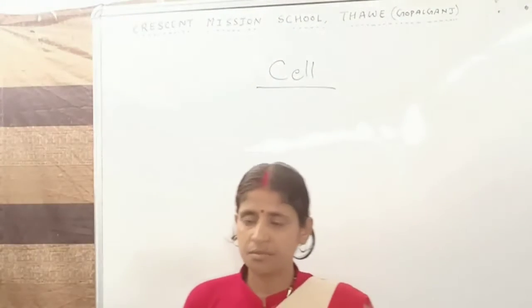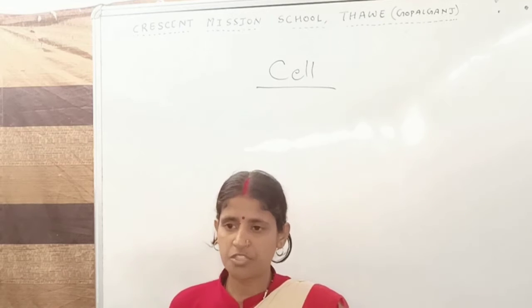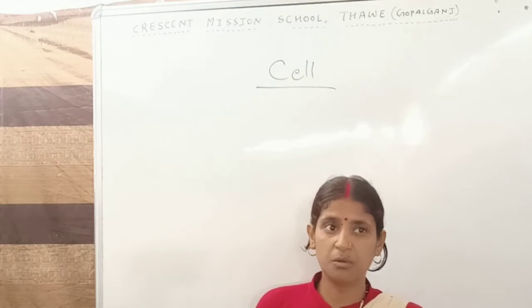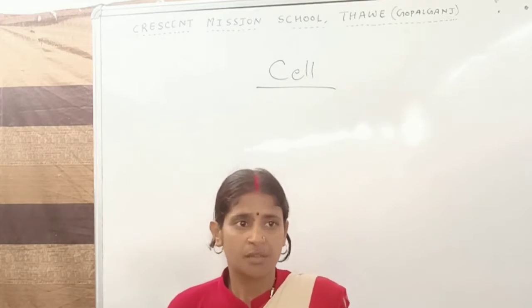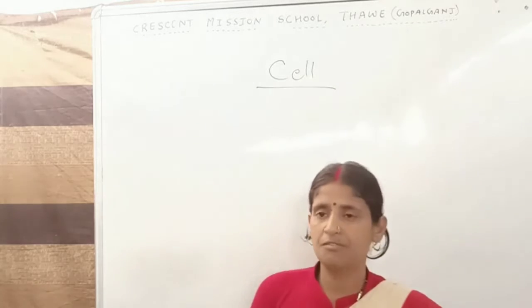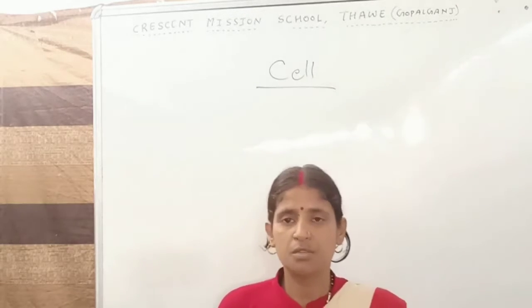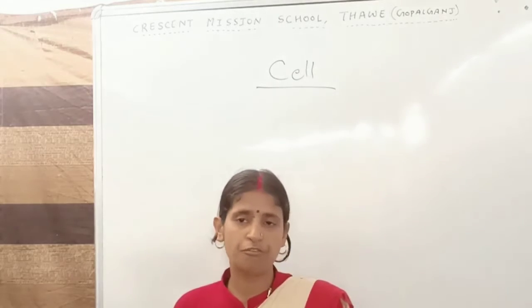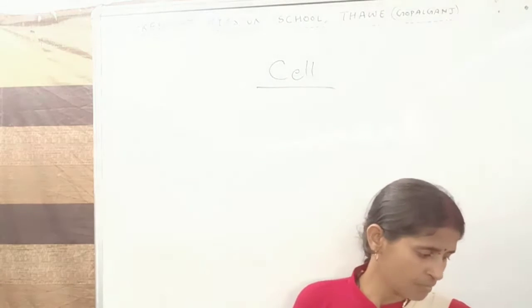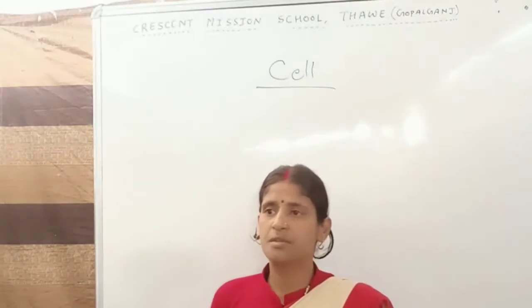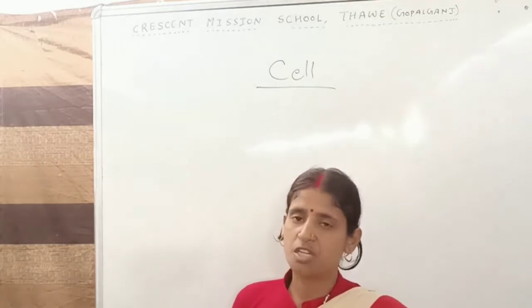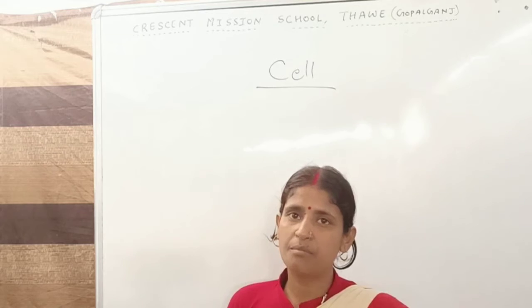We have known something about cell in our previous class. In this class, we have to know about cell. What is cell? First of all, we know that cell is the structural and functional unit of life. It is also called the building block, which all living organisms are made up of. All living organisms, either living creatures, small or great, are made up of cells.